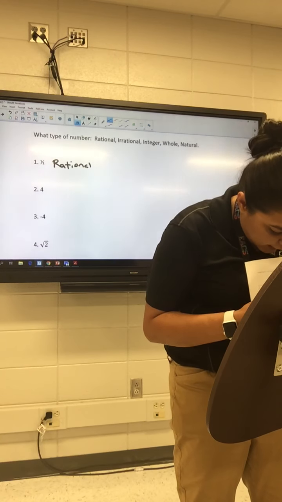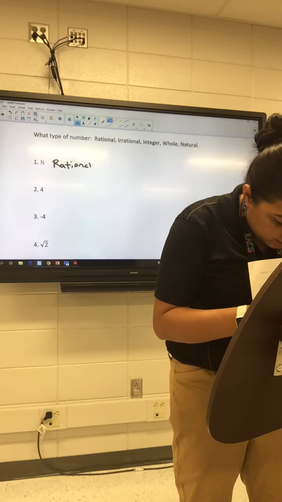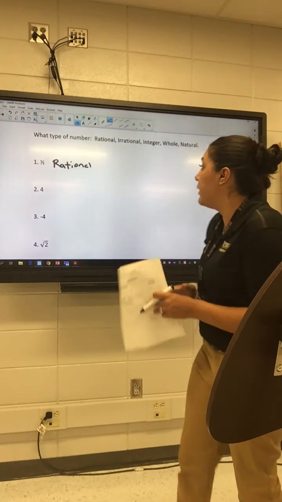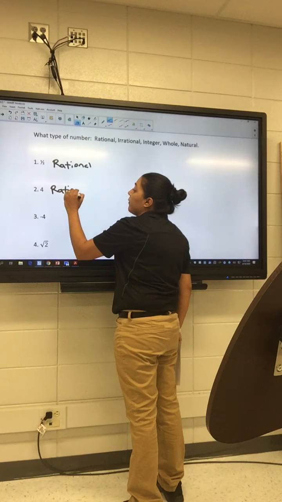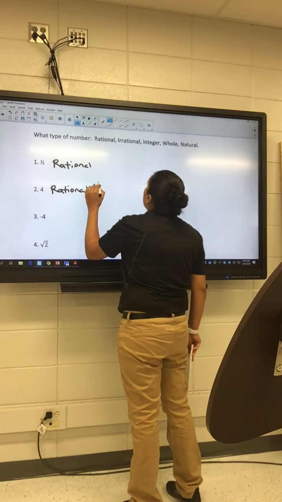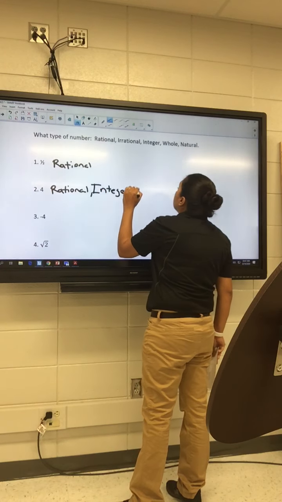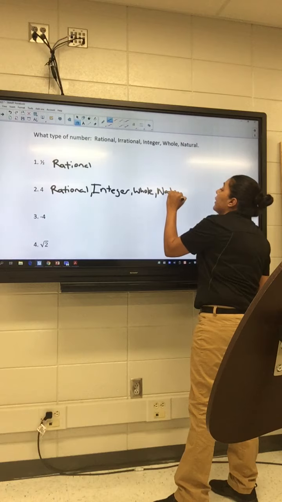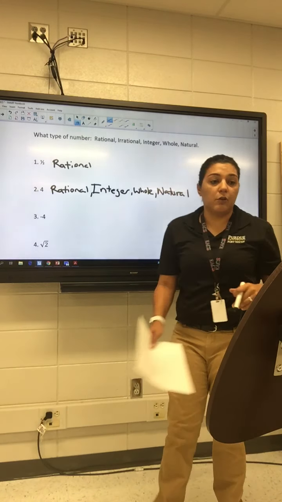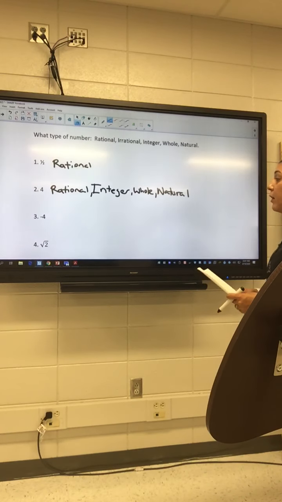So somewhere on your sheet, I would almost write in here just some random numbers like 0, 4, -4, something to kind of give you an indication. So up here, we're gonna write rational, integer, whole, natural, and then the last one we haven't checked, is it irrational? No, it's not, so we're not even going to write that on there.